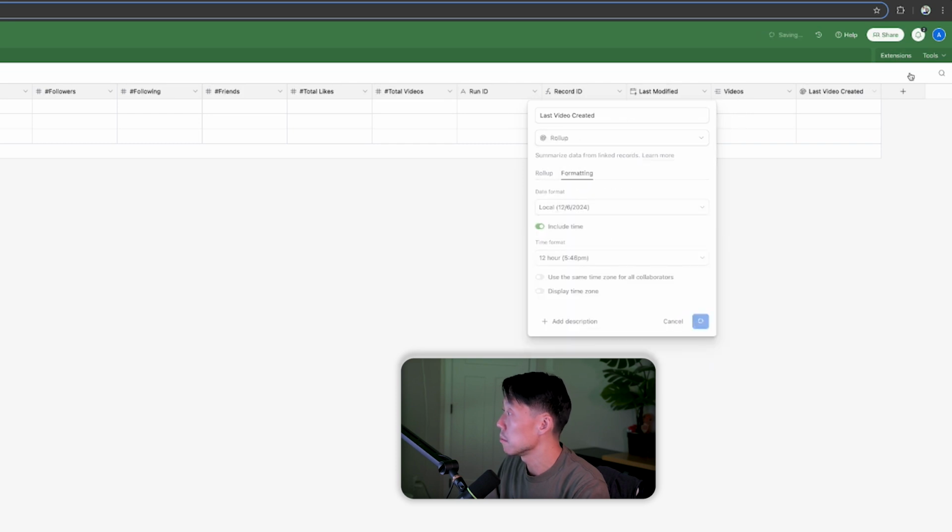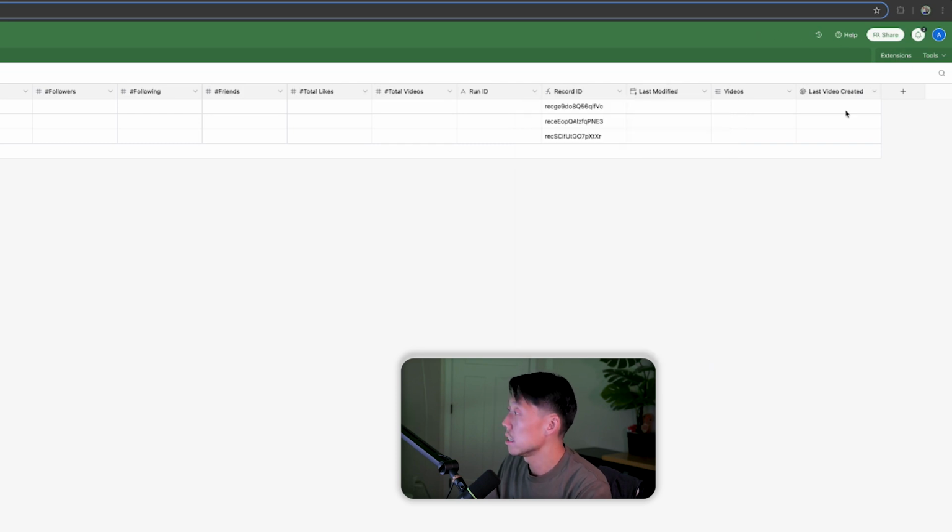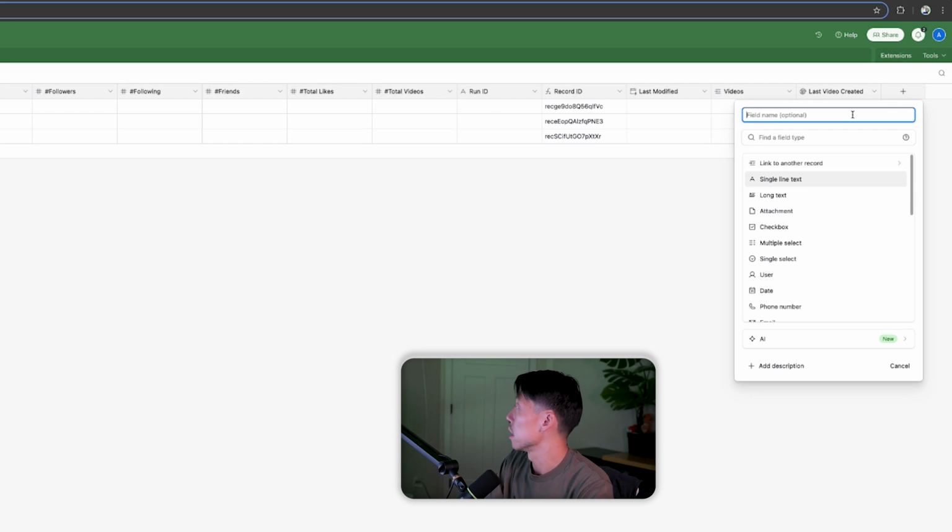Formatting, include time. Okay. And then I'm going to do one more thing here, and it's going to be oldest post date. This is important because not only do you need to determine when was the last time you ran it, but if this is the first time you run it, you want to make sure you tell the automation not to go all the way back in time.